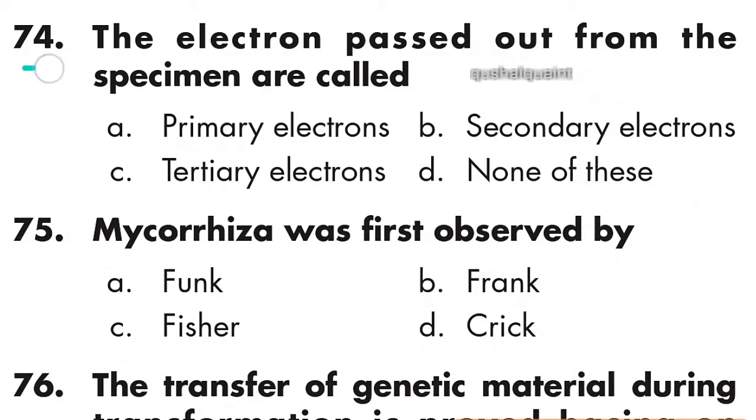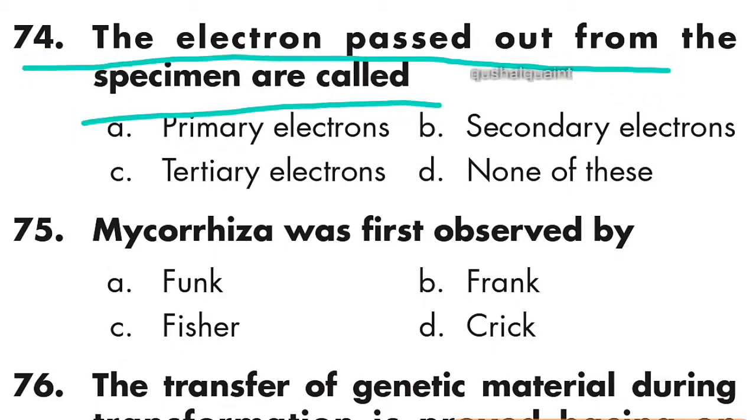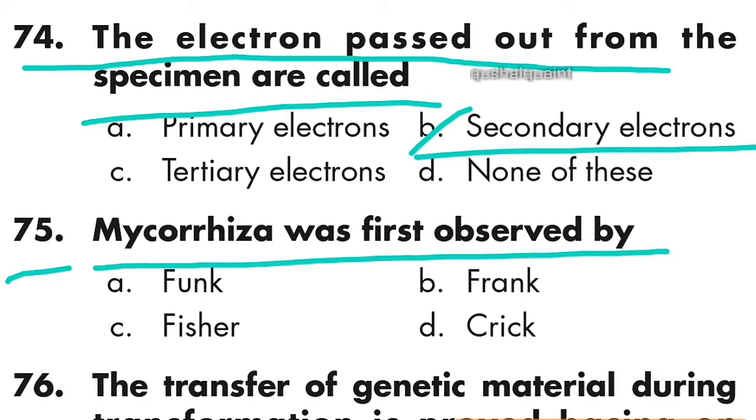Next question: the electrons passed out from the specimen are called secondary electrons. Option B is right, secondary electrons. Next question: Microaza was first observed by Frank. Option B is right, Frank.